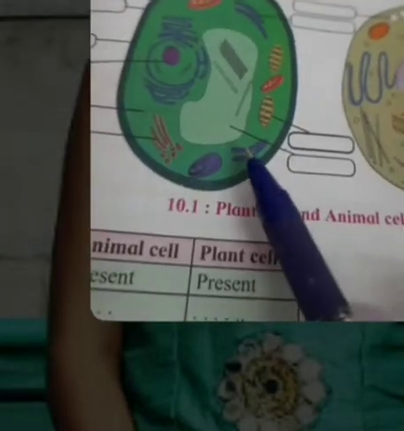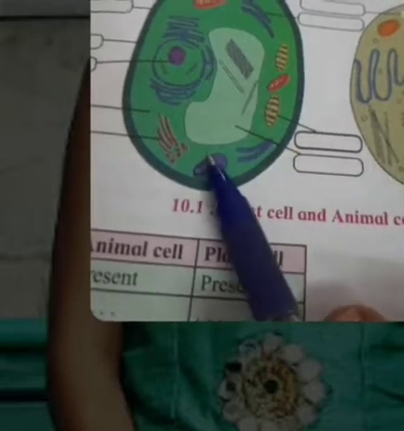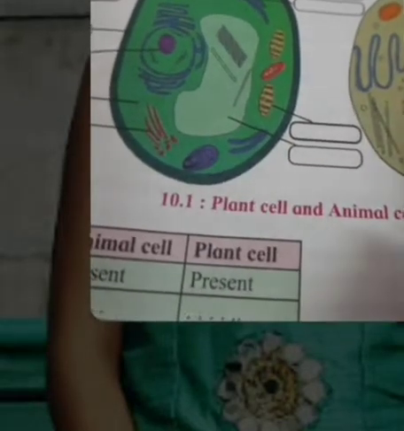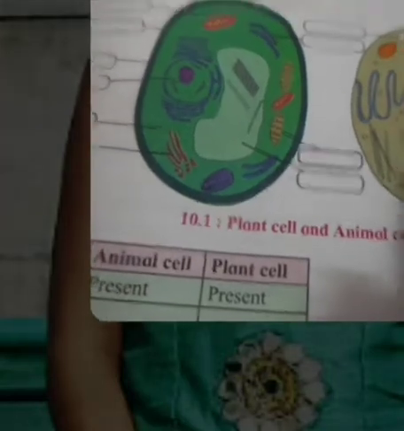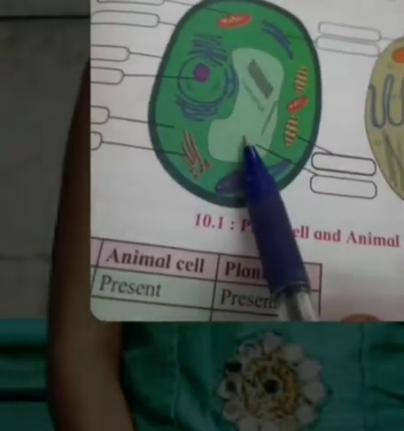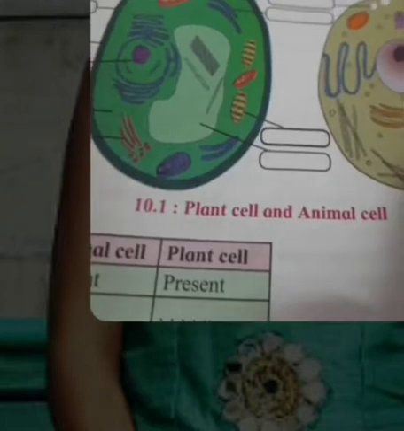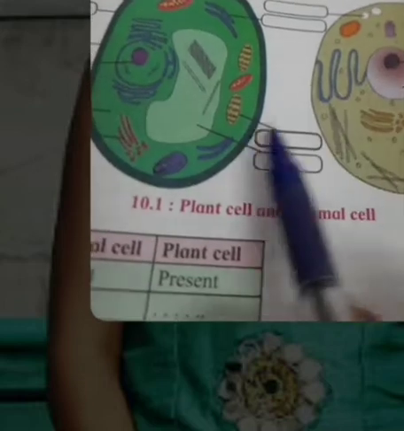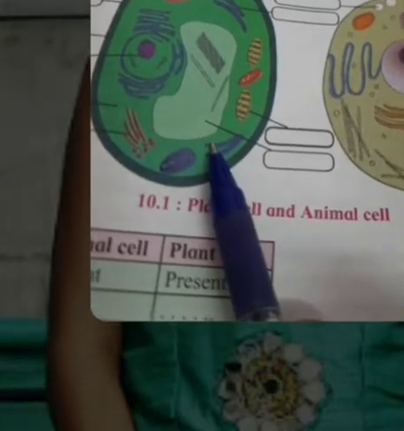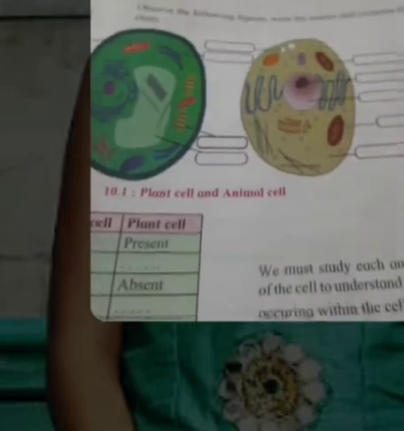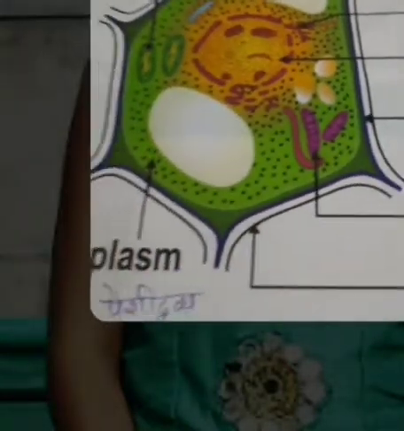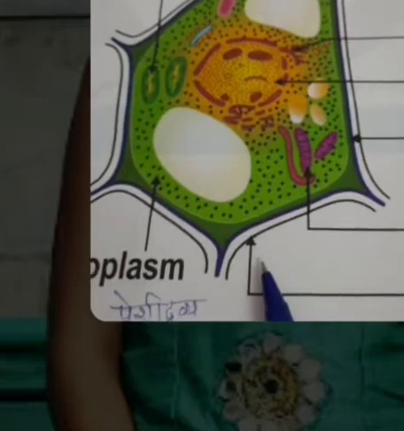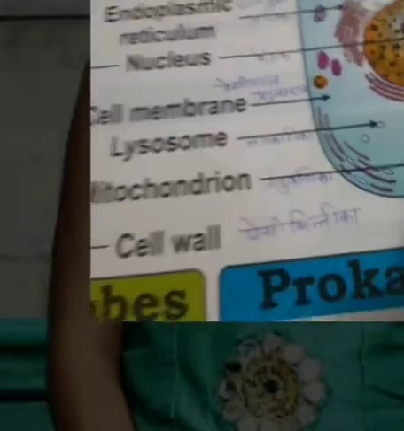We know that some components in these two cells are similar or common, but some components are present in plant cell but absent in animal cell, while some organelles are present in animal cell but absent in plant cell. Now recall these two cells in this lecture. Here I have a figure of these two cells. This is a plant cell and this is an animal cell.